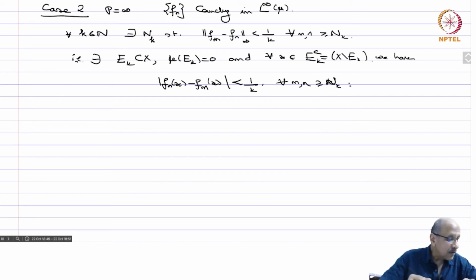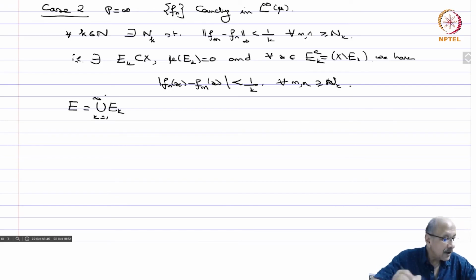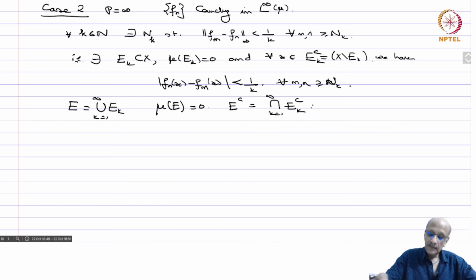Okay. So now you take E equal to the union of E_k, k equals 1 to infinity, and then mu of E is a countable union of sets of measure 0, and therefore mu of E is also 0. And what is E complement? So E complement is the intersection over k equals 1 to infinity of E_k complement. So every x in E complement is in every E_k complement.